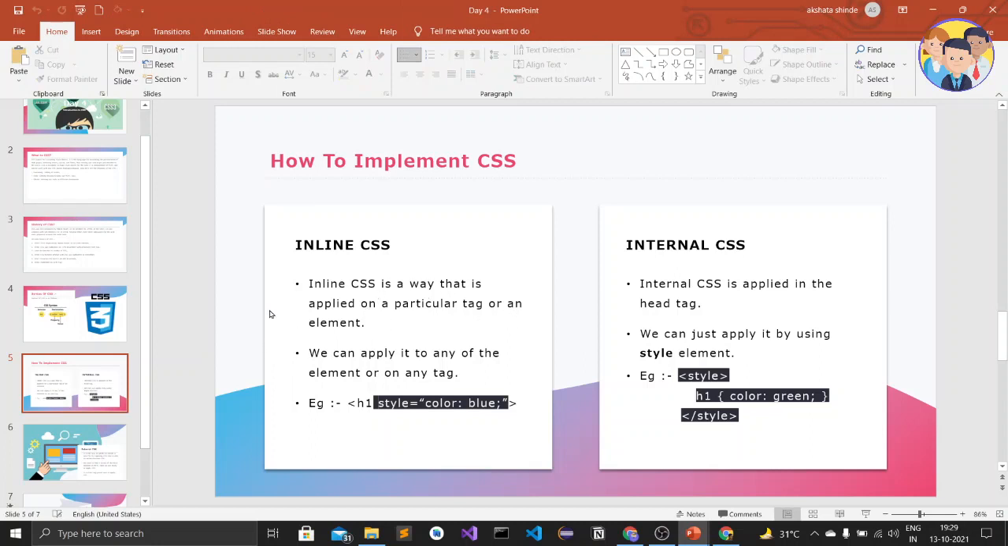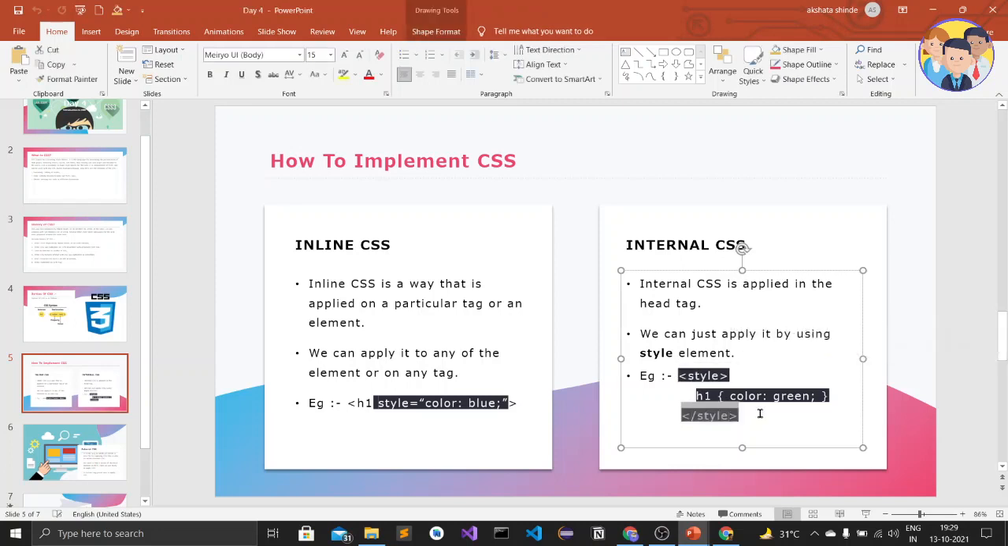That was inline CSS. Internal CSS is in the HTML document, meaning we style the HTML document in the HTML document itself, using the style element. This is the style element. Here we have opened and closed the style element, and inside that style element we have created this declaration, the selector and declaration.